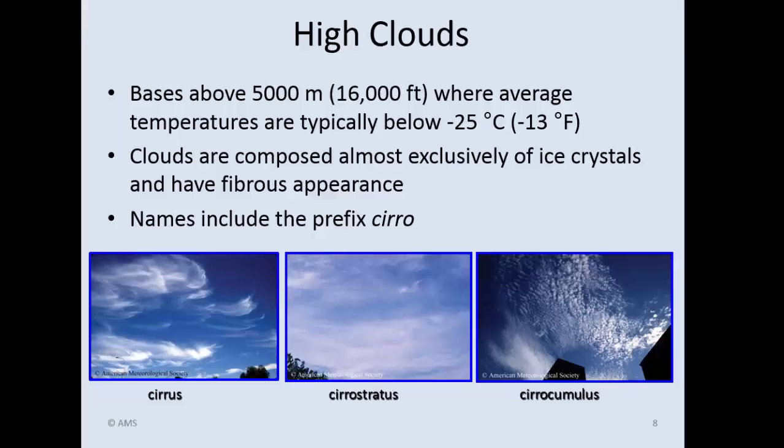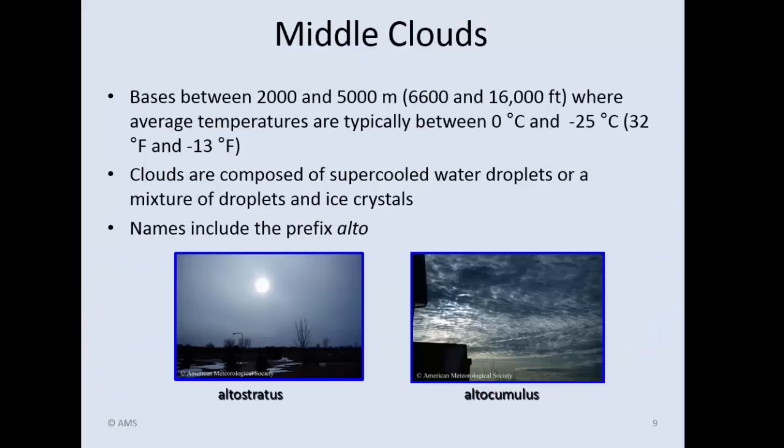Okay? So you start off with the one on the left, just cirrus. These are those classic clouds. They're very fibrous in appearance. You can see these very long strings in them. That's because they're so high above the ground. They're generally in very high wind speeds that almost pull these clouds apart. All right, but then we have cirrostratus and cirrocumulus. You can see the cirrostratus in the middle photo. That's got a very uniform look to it. And then the cirrocumulus, you can see these almost individual lumpy clouds. So there's your cirroforms: cirrus, cirrostratus, and cirrocumulus.